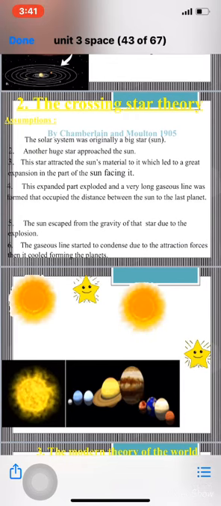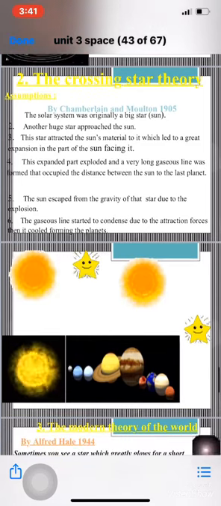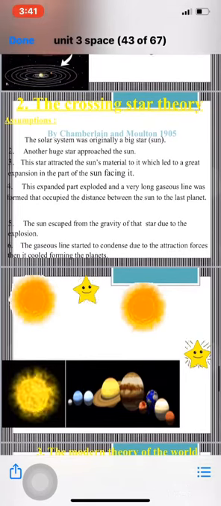Okay, what happened then? The gaseous line started to condense. Okay? Started to condense due to the attraction force. Then it cooled, forming the planets. It cooled, forming the planets as we know now. So this was the crossing star theory. The crossing star theory assumed that the solar system was a big star, a very big star. We will call it the sun. Okay? Another huge star came, it's called the crossing star, came near the sun, okay, and it started to attract